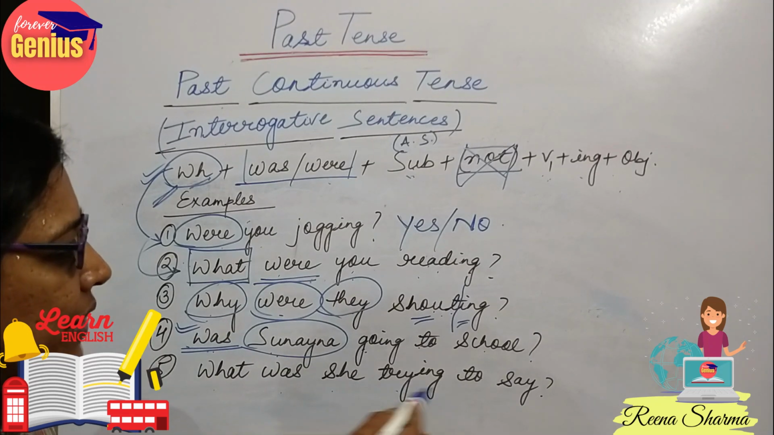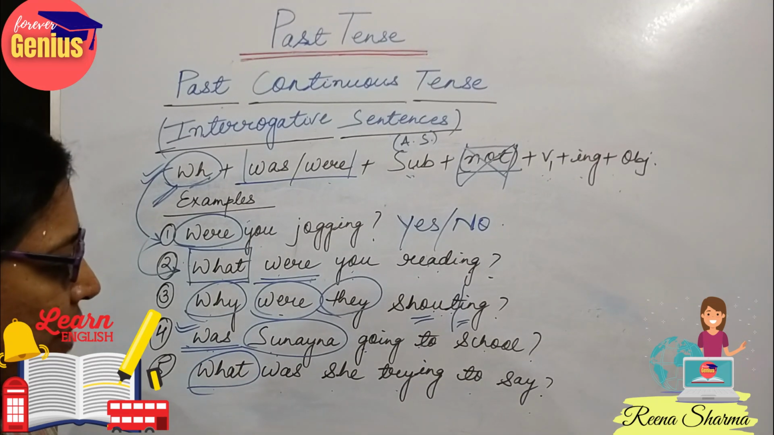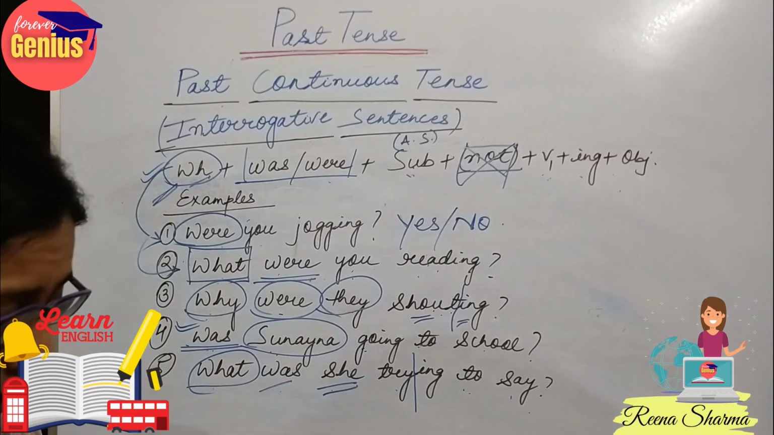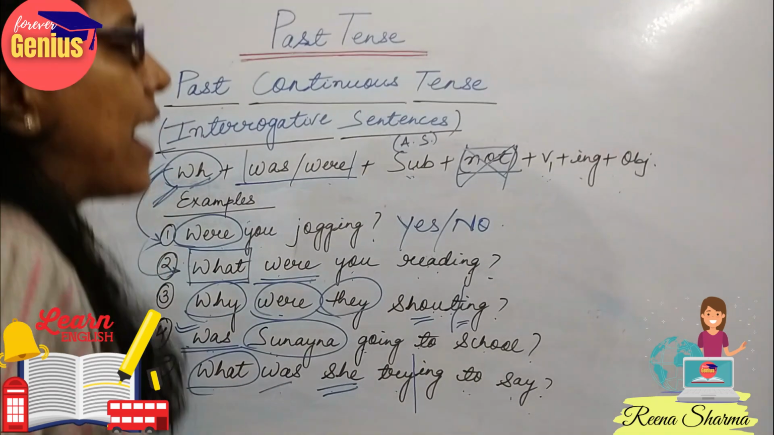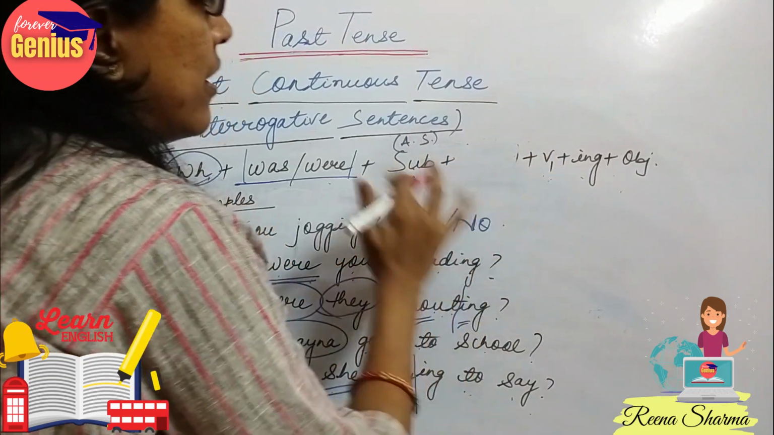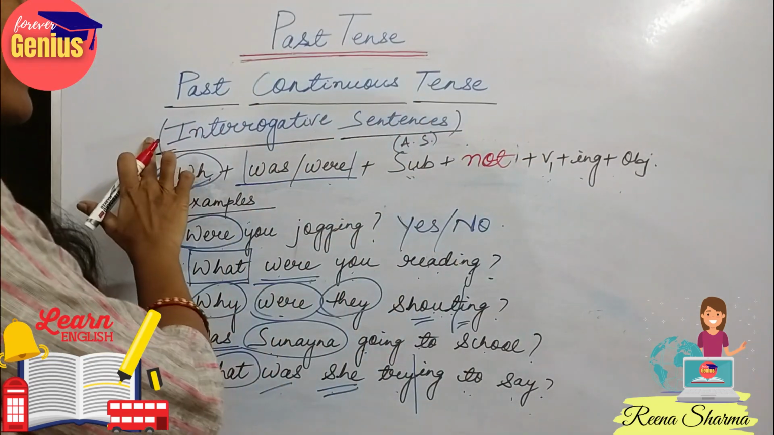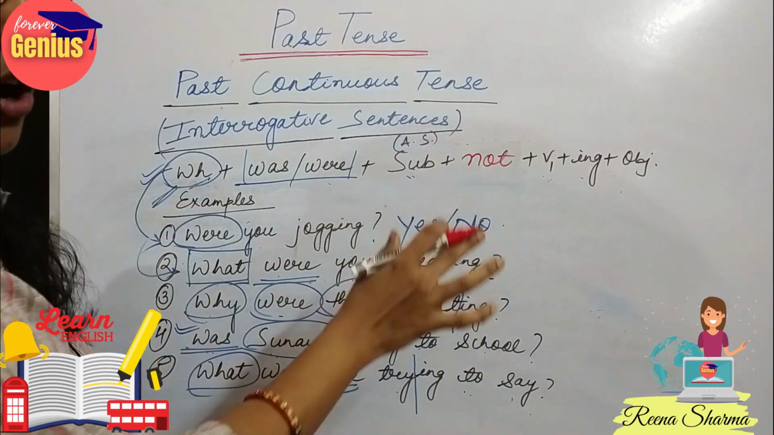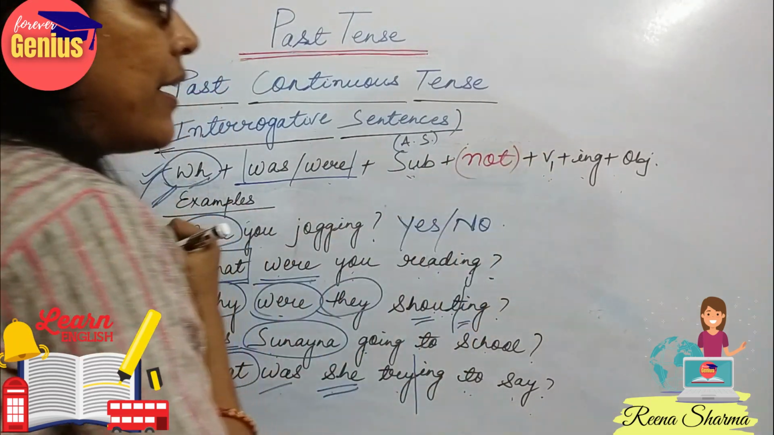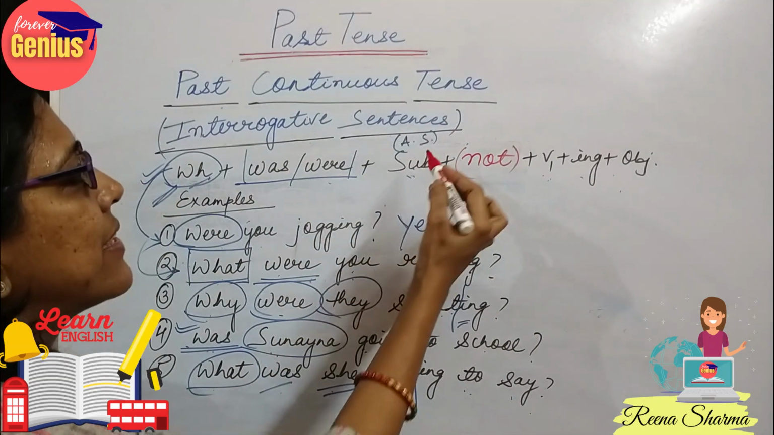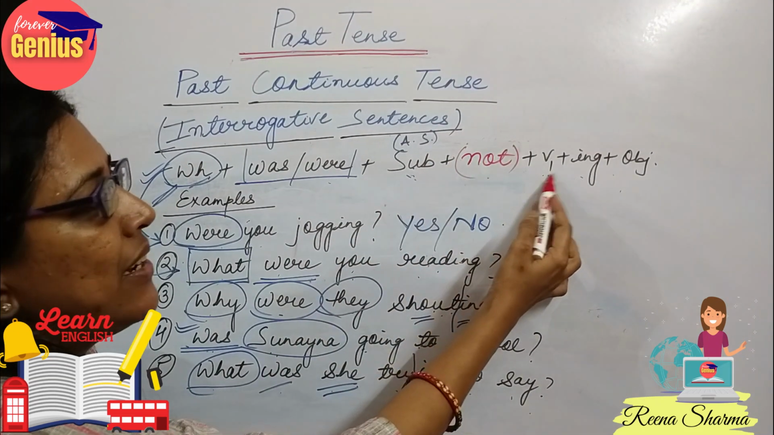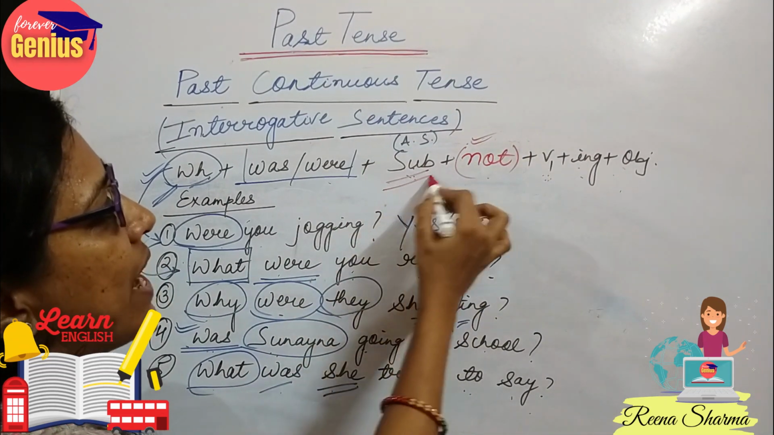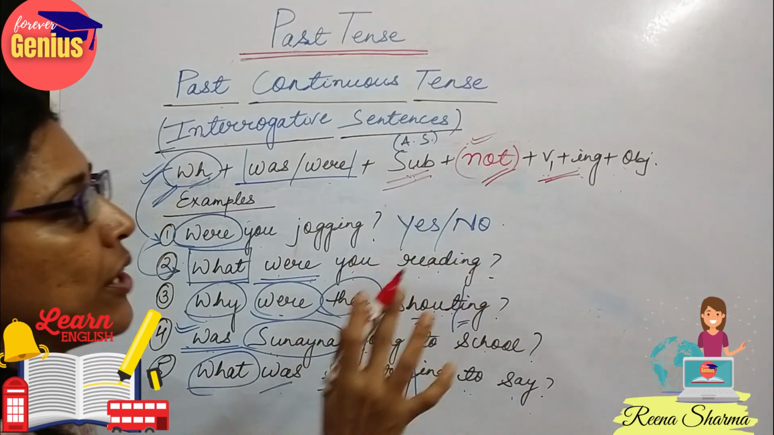Now comes: what was she trying to say? What again is the WH family, was singular because she is singular, then trying, verb plus ing, to say. Now look, temporarily I have excluded this not. But when a sentence is interrogative plus negative, we would be using the word not. So the format is subject plus not plus V1, meaning verb 1 plus ing plus object. But see, we place the not in between the subject and the verb.